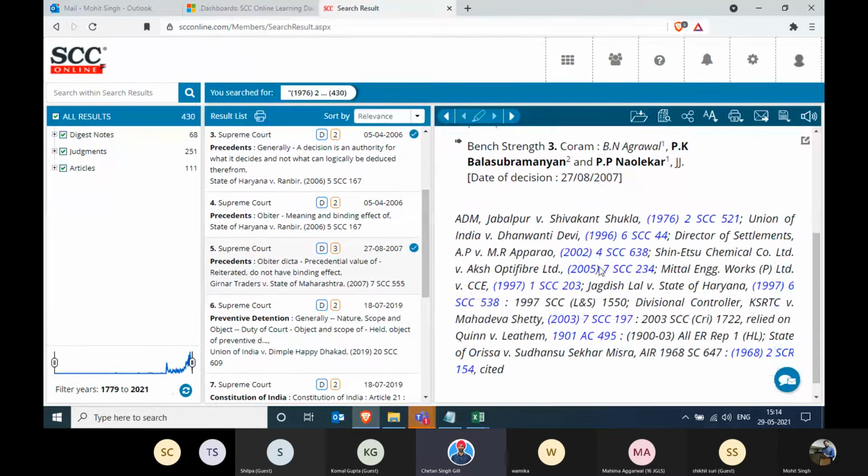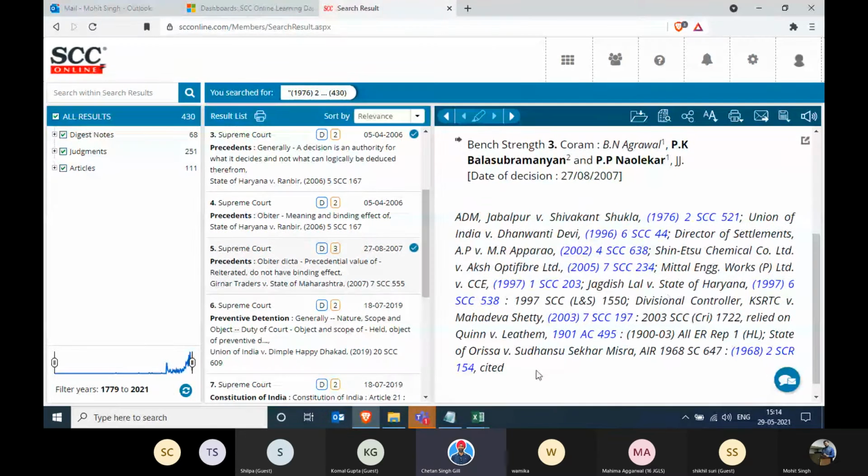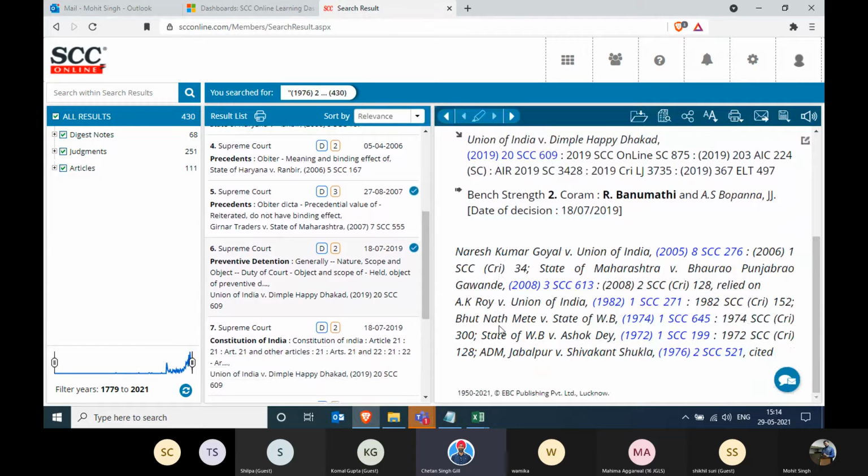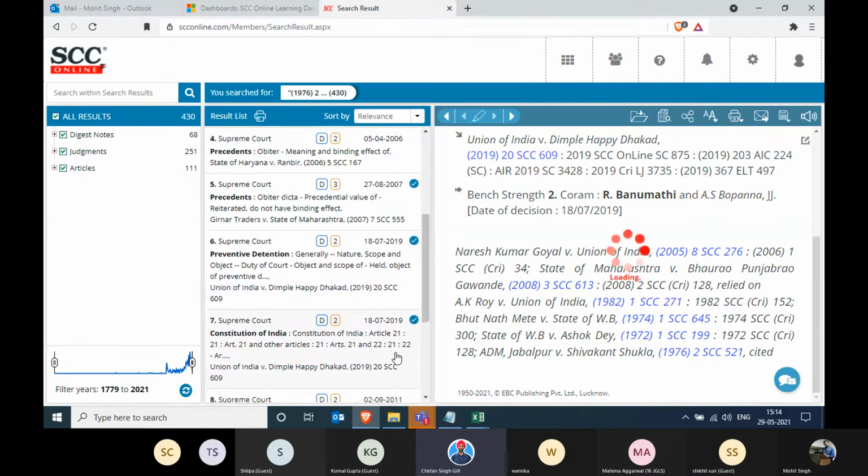The fourth one is the same, that's why I skipped it. In the fifth one, it says ADM Jabalpur versus other cases, along with other cases. All these cases were cited. So you're getting this, you're opening up a Pandora's box. With one click on case reference, it opens up the Pandora's box and gives you all the information that you were not aware of. And then you choose what you want to see and what you want to ignore.